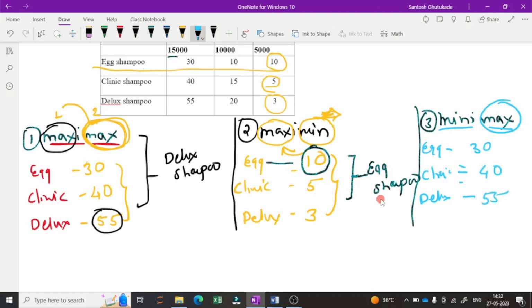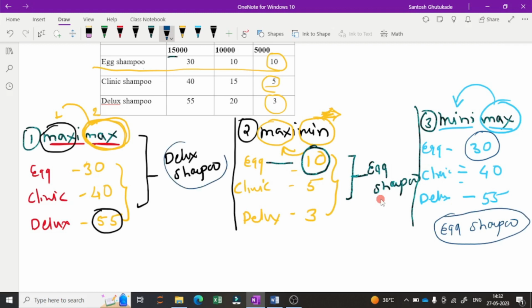So from this maximum, now we are looking for a minimum. Here we have calculated 30, 40 and 55, and from that we are looking for the minimum. So here the minimum is 30. So by this Minimax criteria we can select the egg shampoo, which will give 30 as the profit. So here we have used three criteria. For Maximax criteria we can select the deluxe shampoo, for Maximin egg shampoo, and for Minimax egg shampoo.